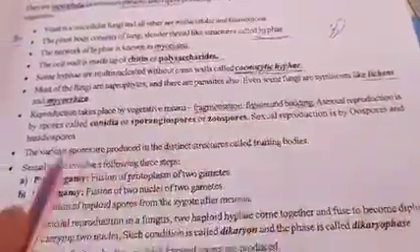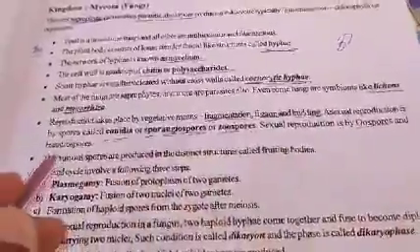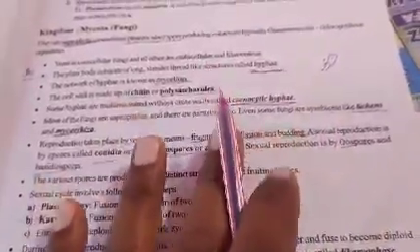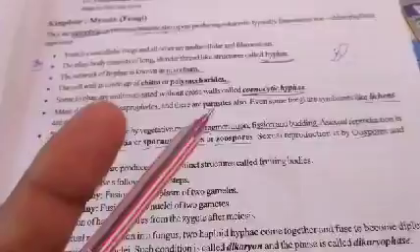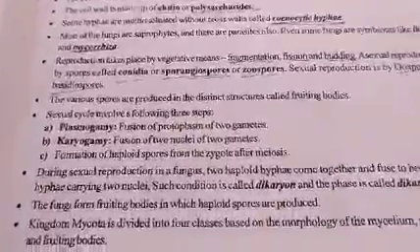If you see the reproduction, it takes place by vegetative means, by fragmentation, fission and budding. Asexual reproduction is by spores called conidia, sporangiospores or zoospores. Sexual reproduction is by oospores and basidiospores. These are the reproductive parts. Reproduction takes place by three means: vegetative, asexual and sexual.